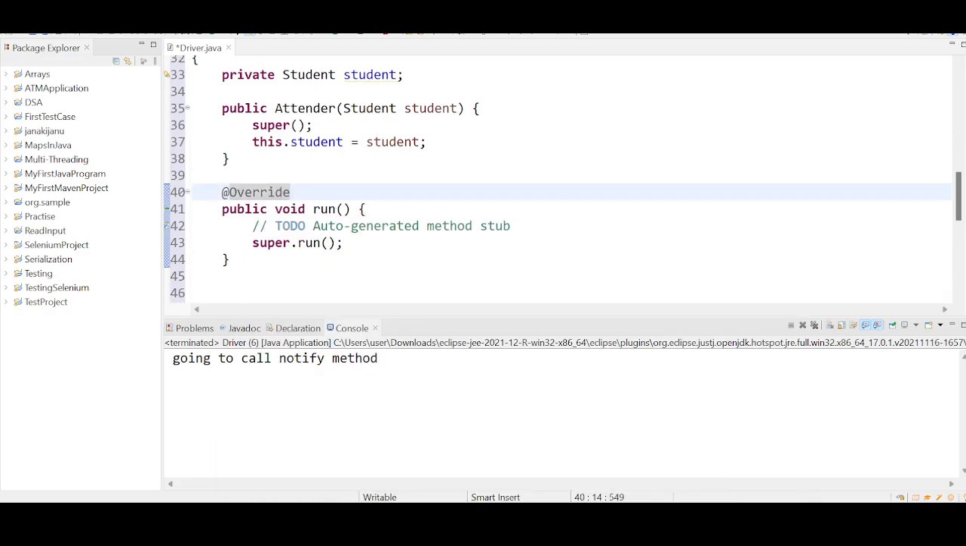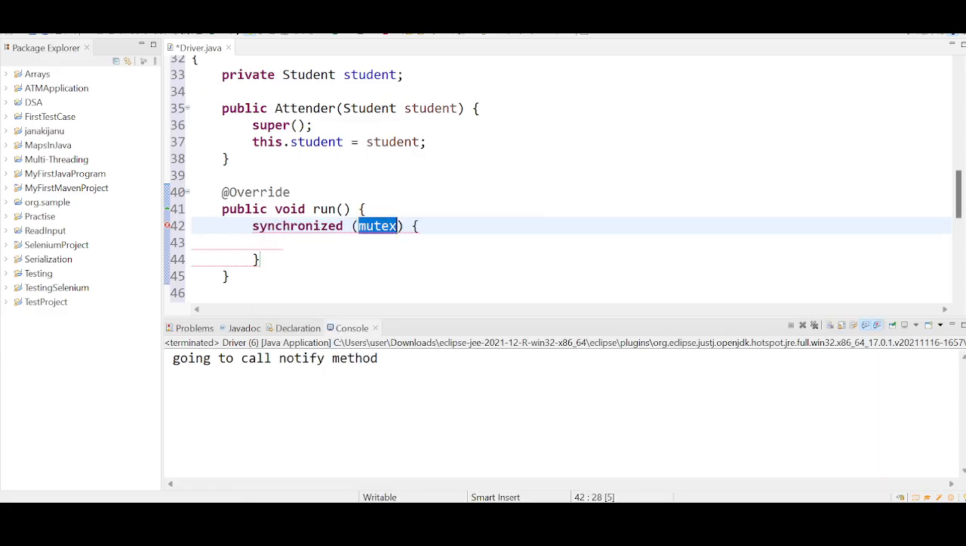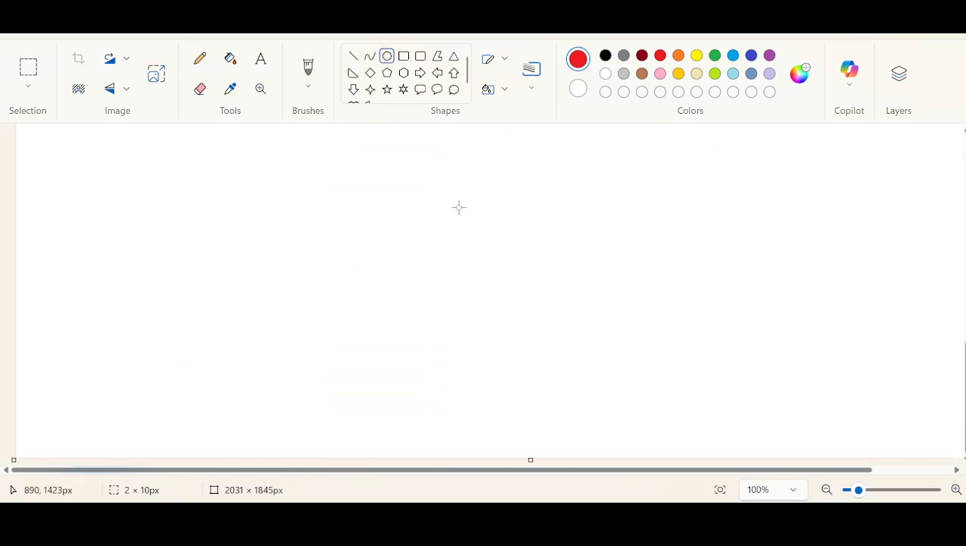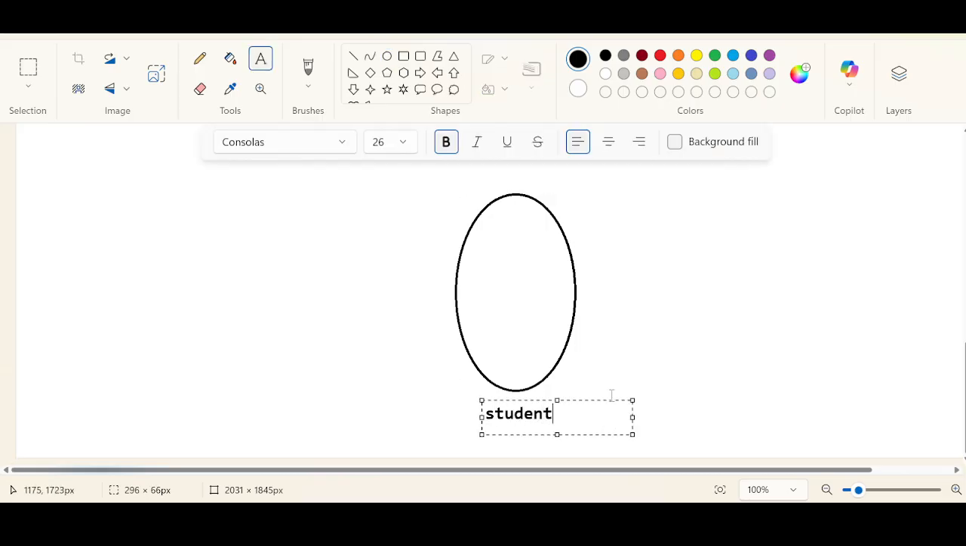The run method has been overridden. Inside this run method, I am going to take a synchronized area. The synchronized area is going to have the student object lock. Have you understood so far what I'm trying to do? I have simply taken a Student class, guys. It is going to be a common class. I'm going to create an object for the Student class, which is going to be the common object for all the threads. The Student class has a state here. When I say state, what is the state here? Name state as well as the age state.